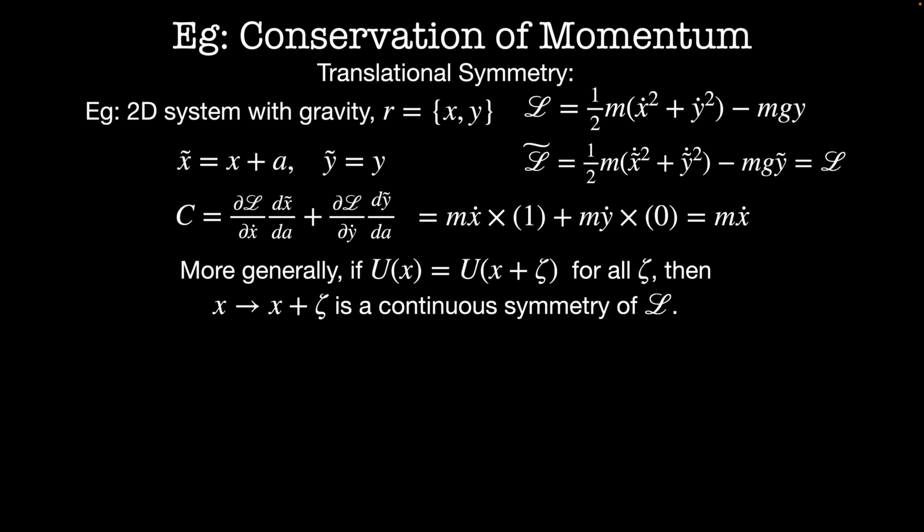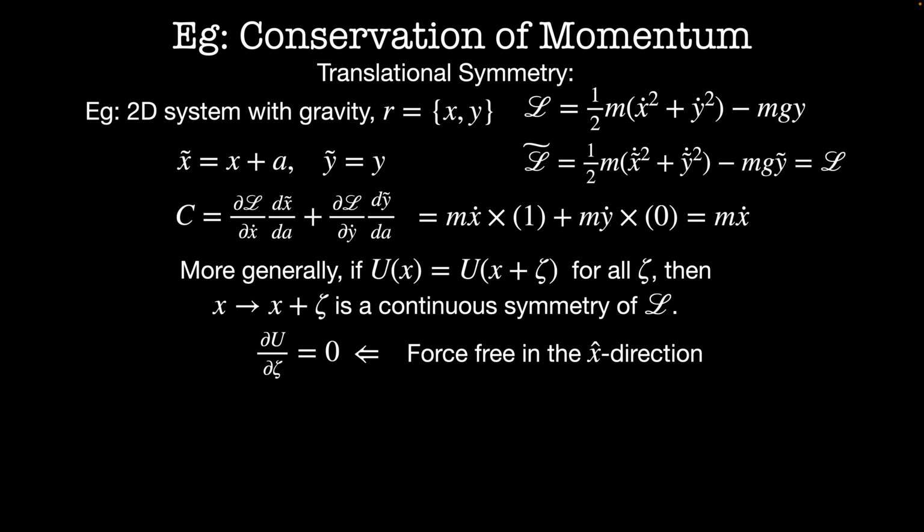More generally, if my potential energy U(x) is equal to U(x plus ζ) for all ζ, then x goes to x plus ζ is a continuous symmetry of the Lagrangian. It follows then that dU/dζ is equal to 0 since the potential energy doesn't depend on the value of ζ. This tells us that the system is now force-free in the x direction. This is the fundamental mathematical basis of Newton's first law. If there are no forces in a given direction, then its momentum must remain constant. This is another beautiful result that just comes out of the formalism of Lagrangian mechanics.